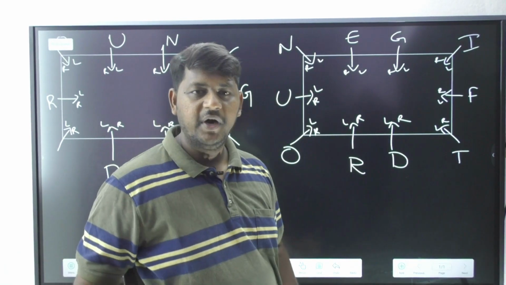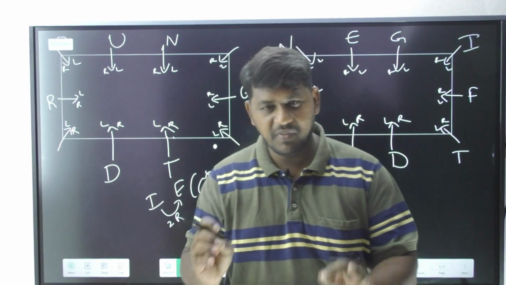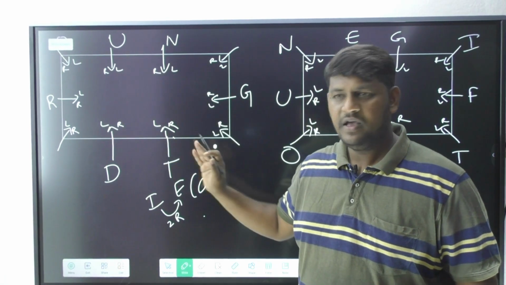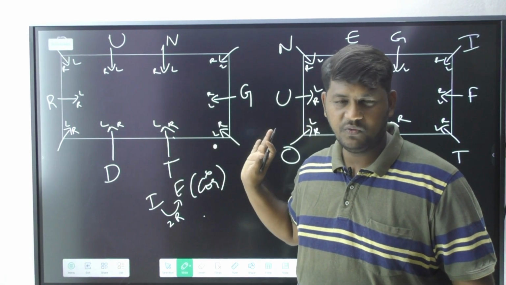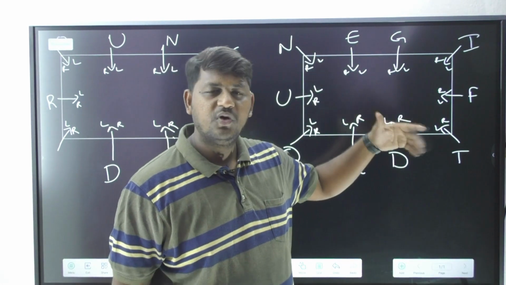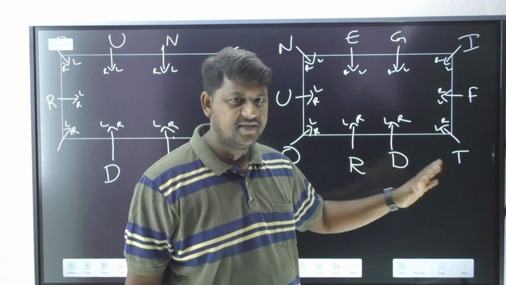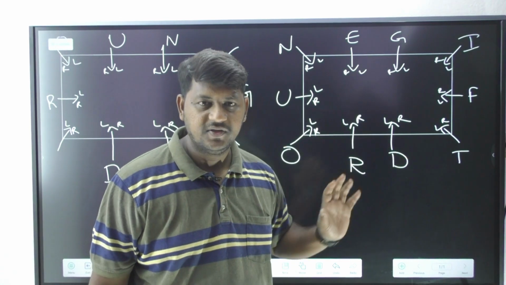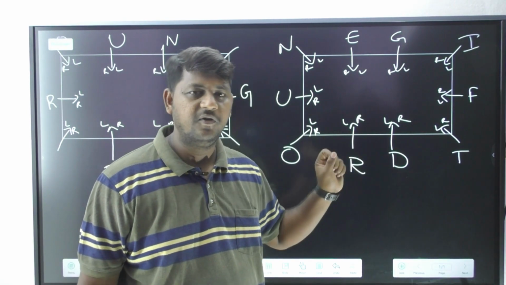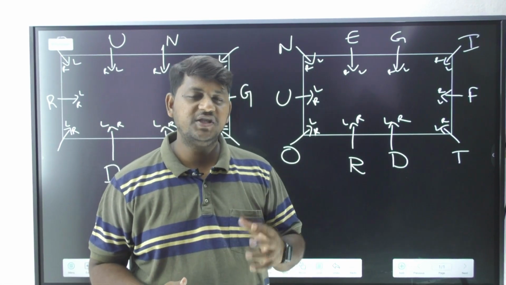Now you may wonder, sir, how did you remember the entire information? Please do remember, it is very simple. Whatever work we have done earlier, we are moving each and every person towards the right side, correct? We are not doing anything much more than that. So I have made each and every person move towards the right side. So I've got my arrangement. So this is your arrangement 1. I hope you understood this information. This is arrangement 1. Let's move on to arrangement 2.